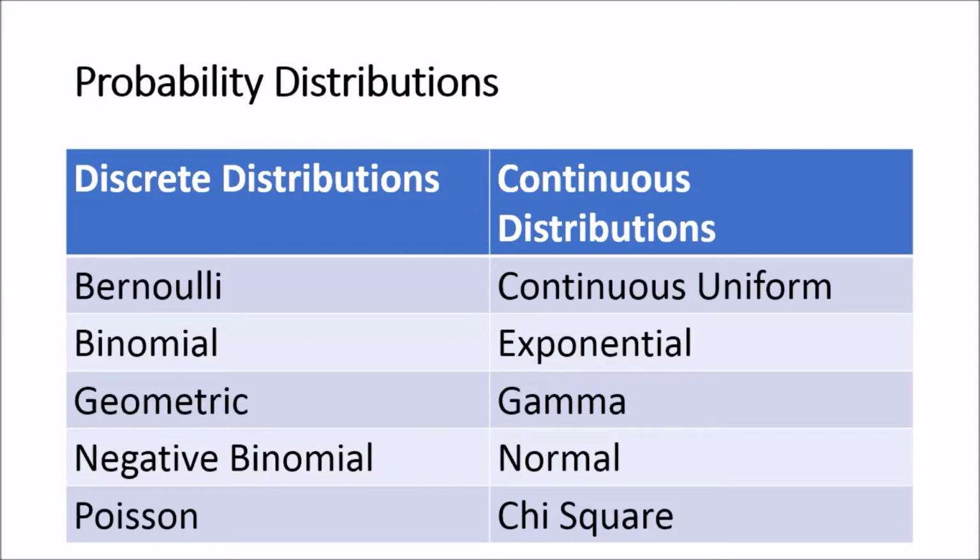In particular, the continuous uniform distribution, the exponential distribution, the gamma distribution, the normal distribution, and last but not least, the chi-square distribution. So these are all the distributions that you will be exposed to in the playlist that I have created.